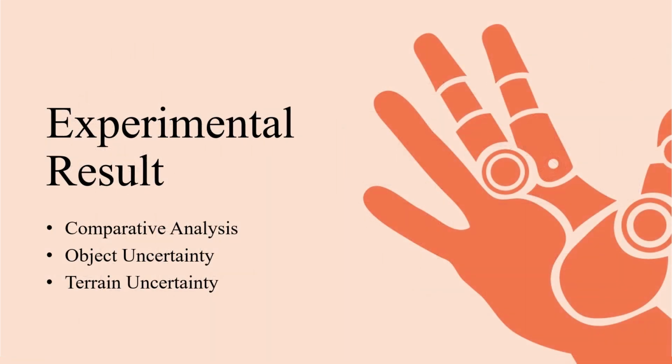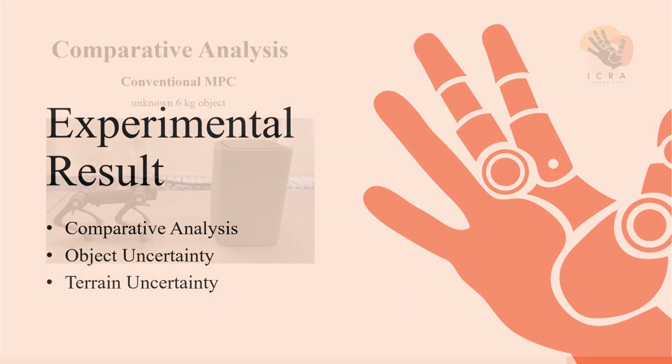Okay, now let's go through some experimental results using our proposed method on a Unitree A1 robot. In order to demonstrate the effectiveness of our approach, first we compare our control system with the baseline controller. Then we'll show how the control system can adapt to object uncertainty as well as terrain uncertainty.